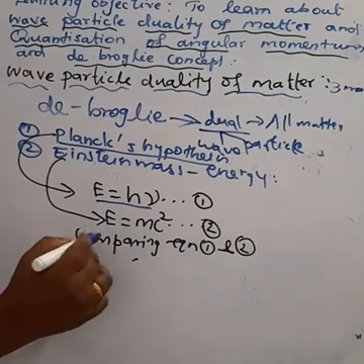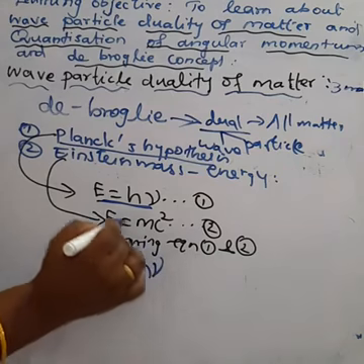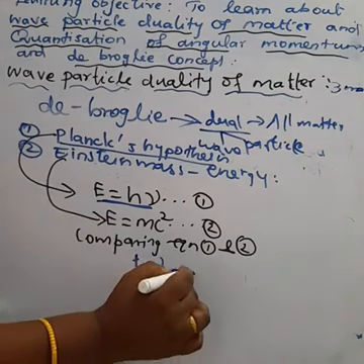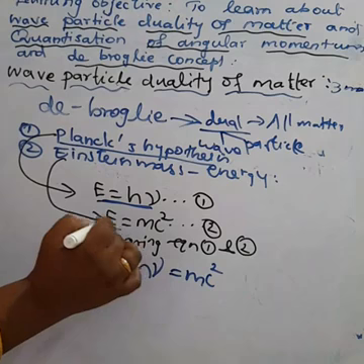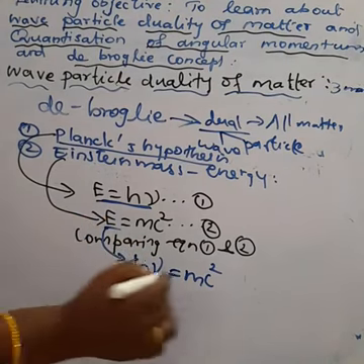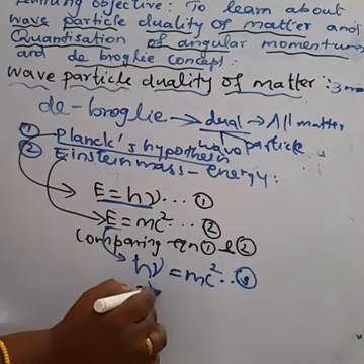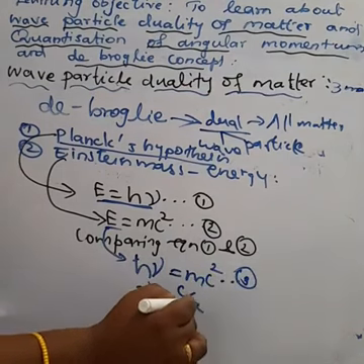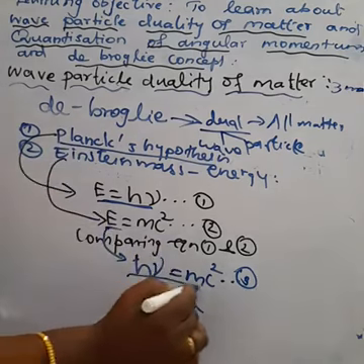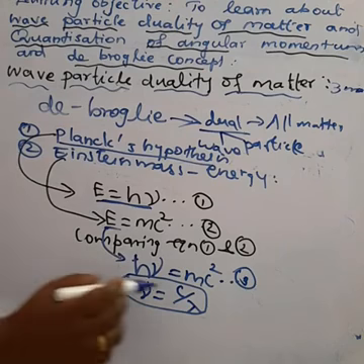Taking the E value as h nu, h nu is equal to mc square. This is equation number 3. Here, nu is equal to c by lambda. Nu, frequency, is equal to velocity divided by wavelength.